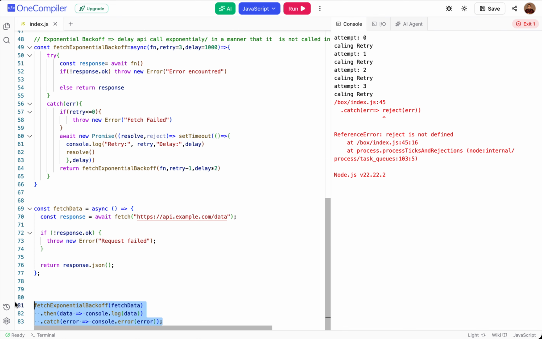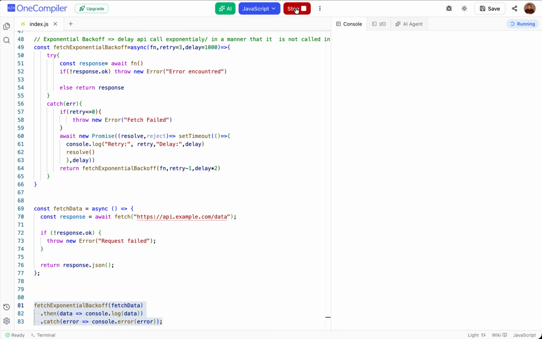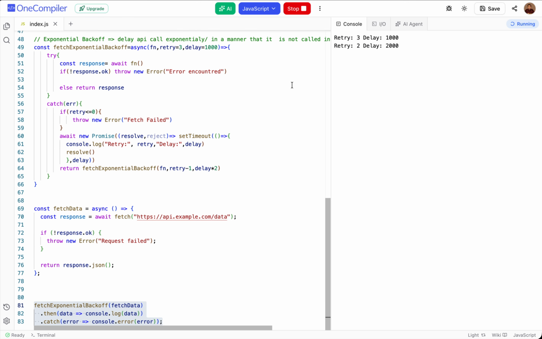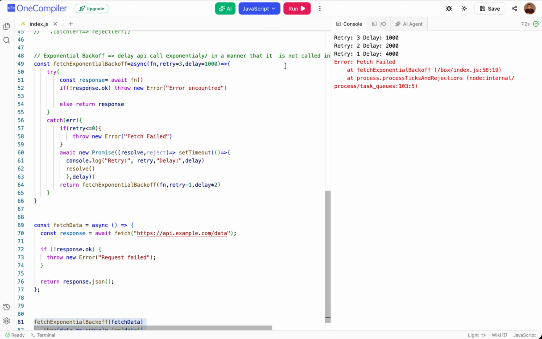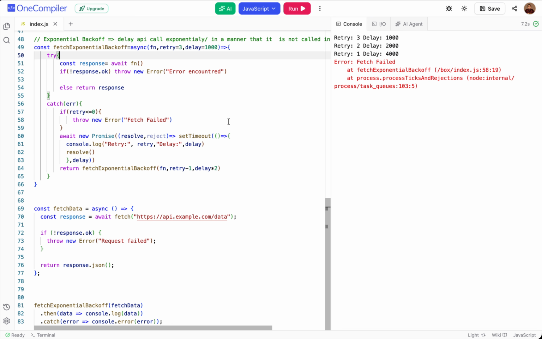Let's check how this works. As you can see here, we did have 3 retries over here. On the first retry, our retry count was 3, and the delay was 1000 that we have given over here.